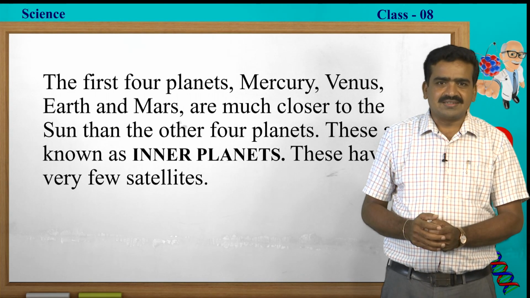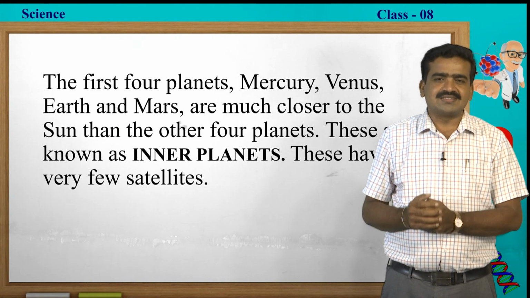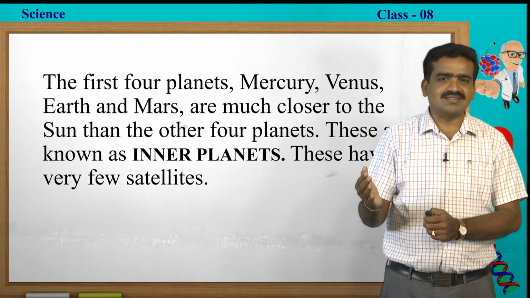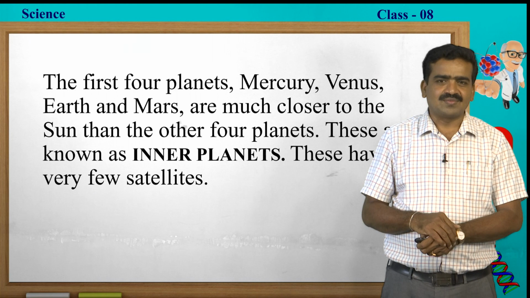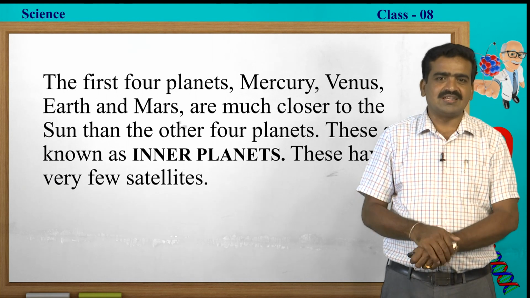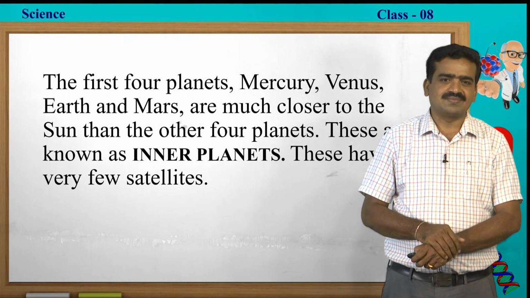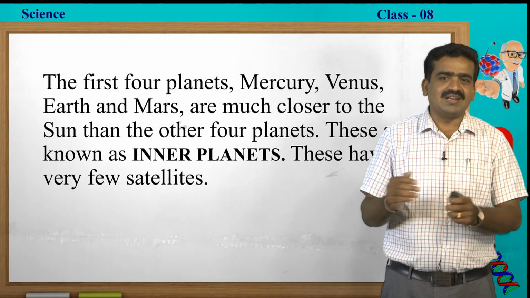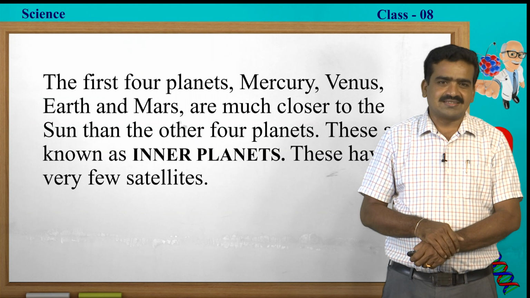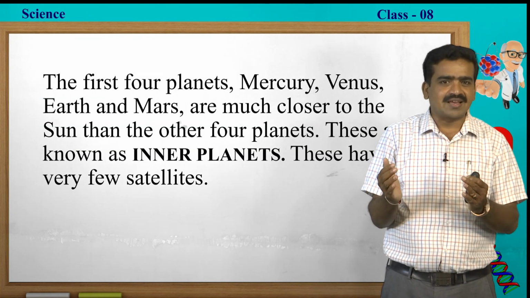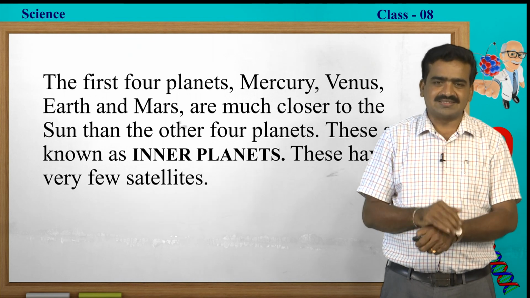My dears, the first 4 planets, that is Mercury, Venus, Earth and Mars, are much closer to the sun than the other 4 planets in the solar system. These are commonly called inner planets. The interesting fact is, these planets have only a few satellites.